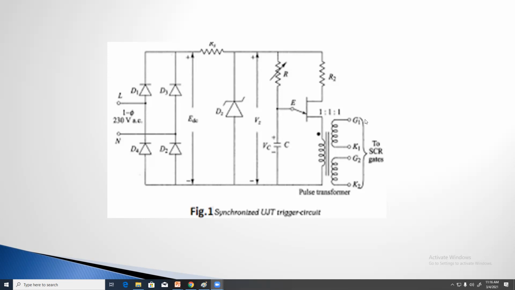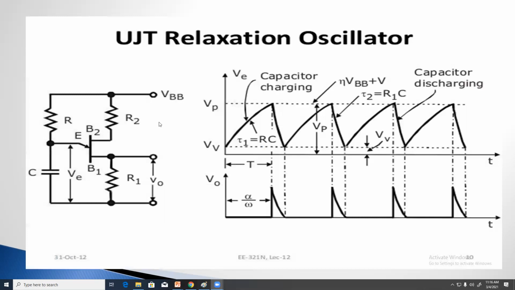If these gate signals are given to SCR1, SCR2 and so on, whatever SCRs are connected in the thyristor circuit, that circuit is not shown here. Just assume that when the UJT is turned on, the SCR is also turned on.